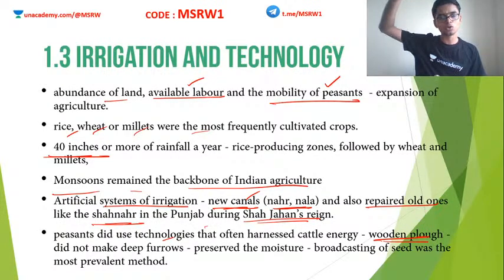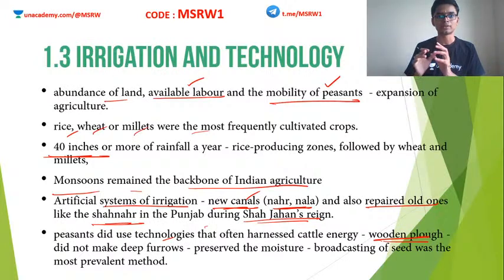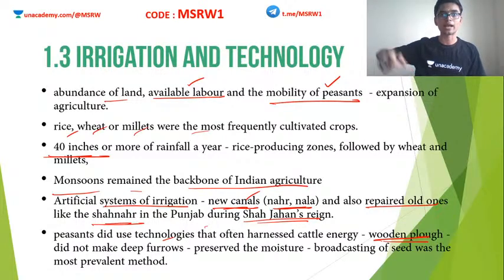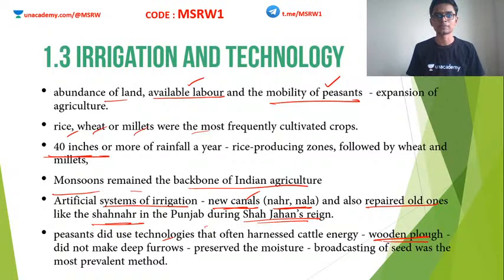So what is the advantage here? If it does not go too deep into the soil, only the top soil will be disturbed. Clear? So the soil moisture is retained. Rather, if you use an iron plow and dig all the way deep down, what will happen? The entire soil loses its moisture because it gets exposed to the atmosphere straight away. So the use of the wooden plow actually was a great idea in medieval time cultivation.